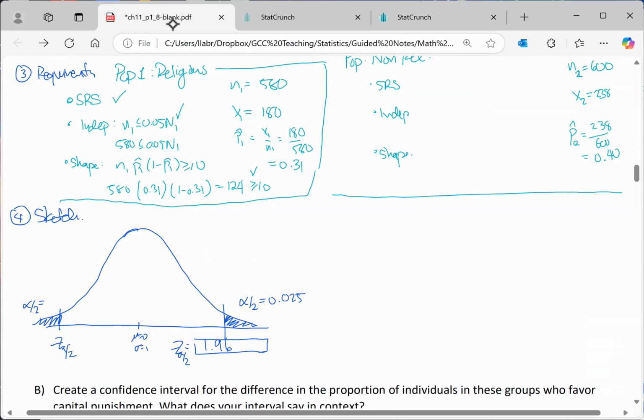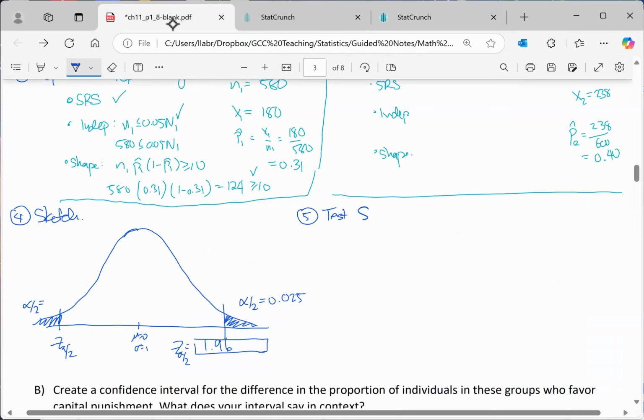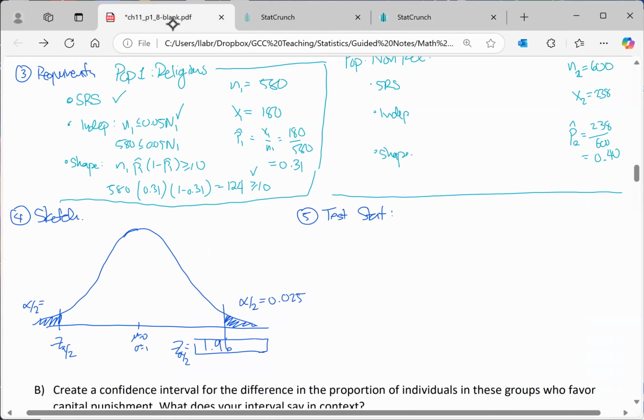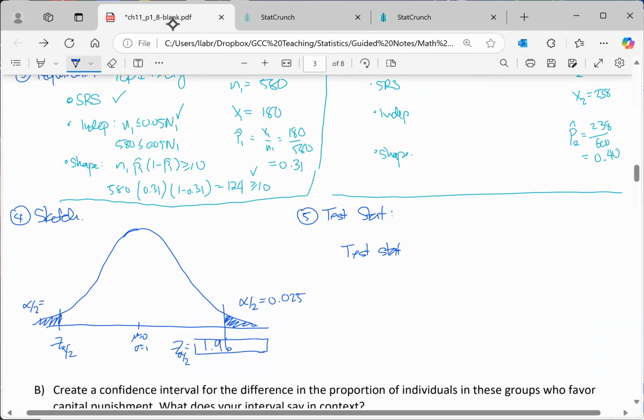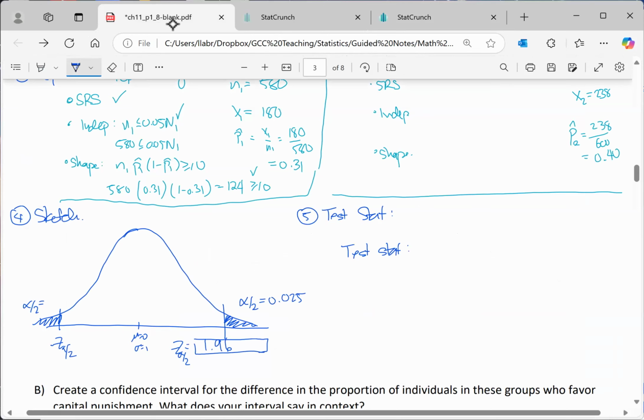Now we can go ahead and find our test statistic. There are formulas for these. I'm not going to give them to you because we're not using them. We're just going to use StatCrunch to get our test statistic, as well as the p-value.